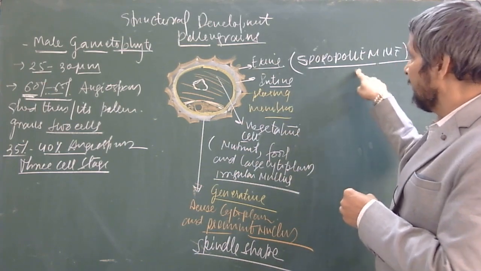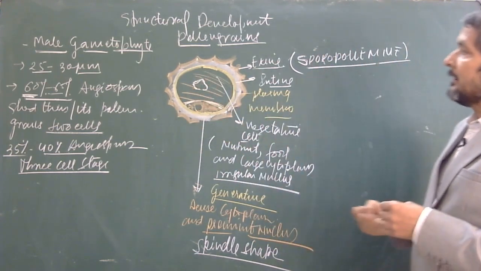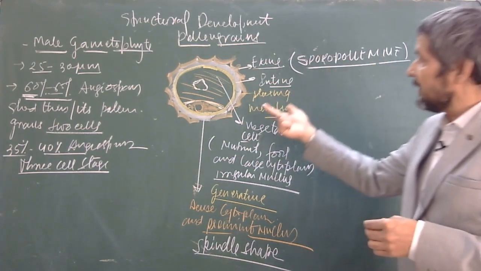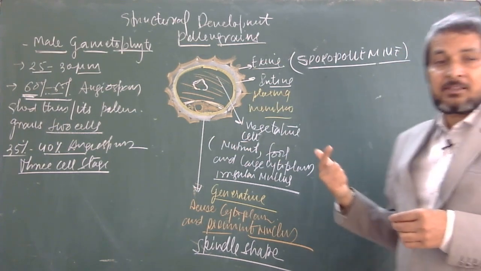That sporopollenin outer layer of pollen grains makes them resistant against any kind of enzymatic action, and they can be preserved as fossils for thousands of years.